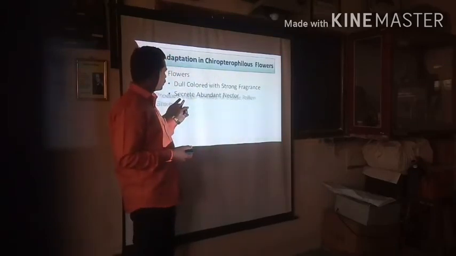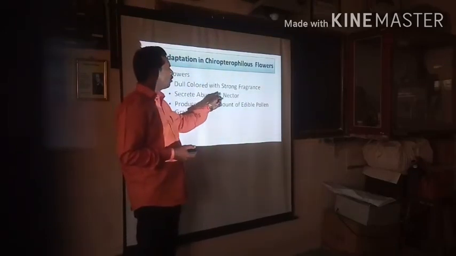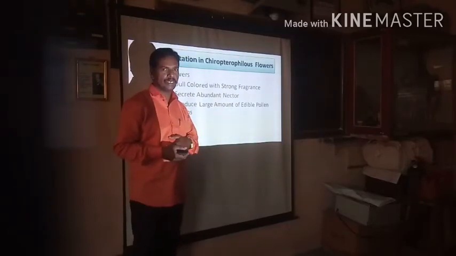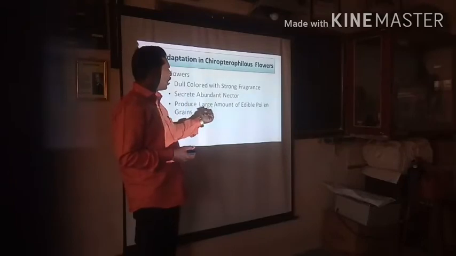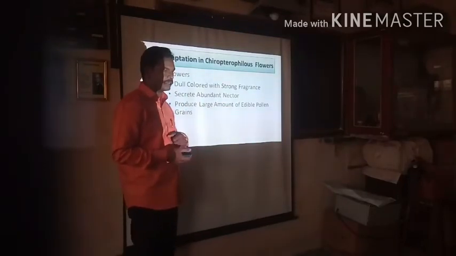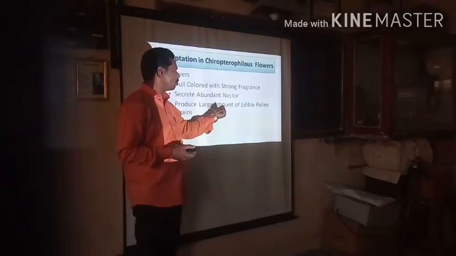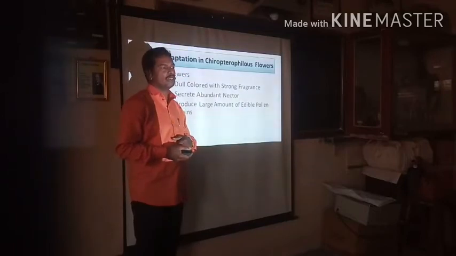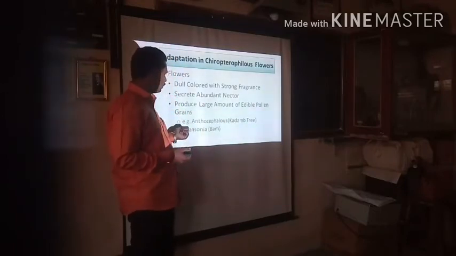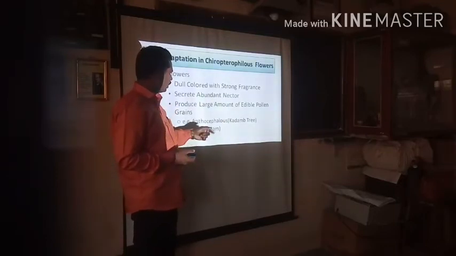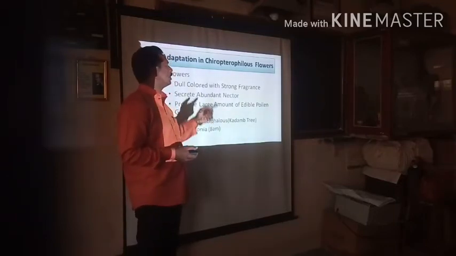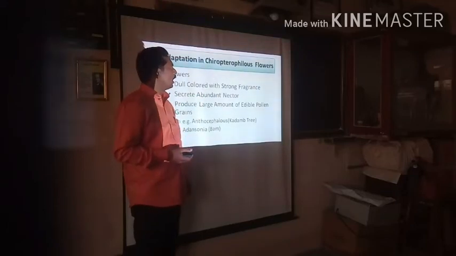Now the second adaptation: they secrete an abundant amount of nectar. Third, they produce a large amount of edible pollen grains. Examples: the Anthocephalus tree or Adansonia baobab. Now this is the clear-cut idea concerning adaptation in chiropterophilous flowers.